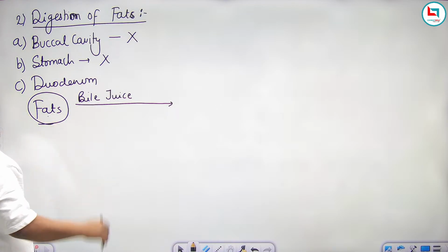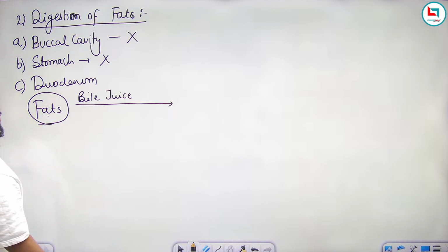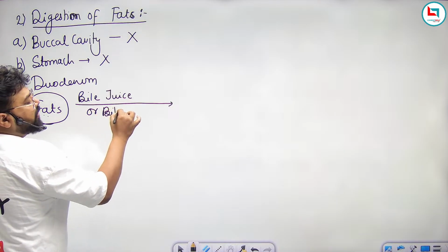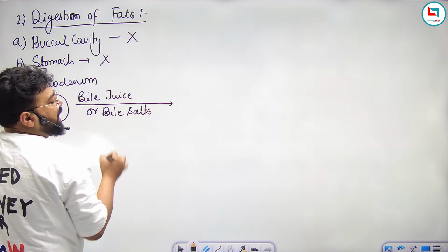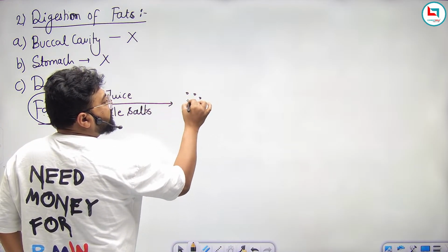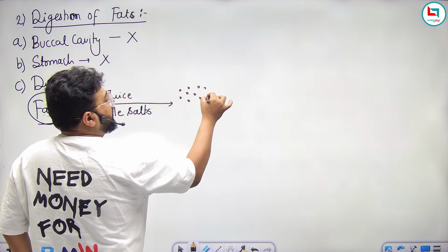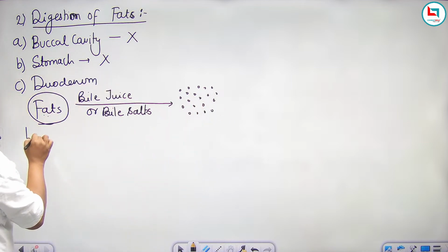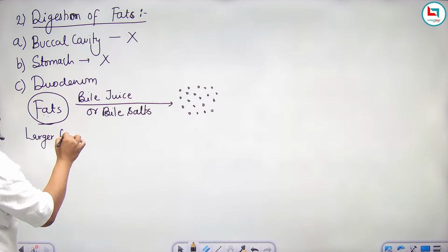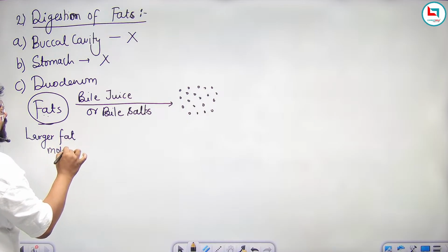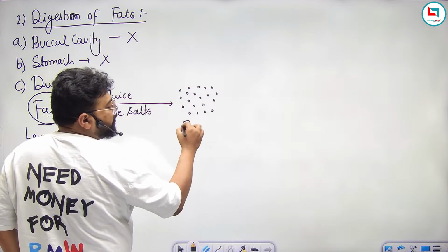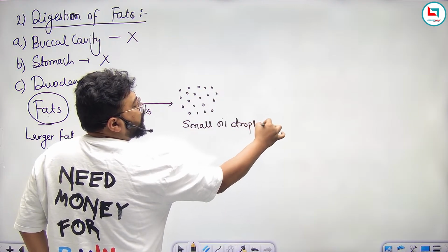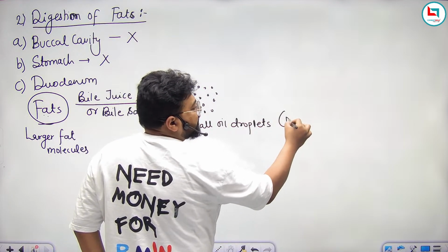Now, this larger fat molecule, in the presence of bile juice, or basically we can say bile salts, will get converted into smaller oil droplets. These are the small oil droplets. This larger fat molecule will convert into small oil droplets, and these small oil droplets are known as micelles.